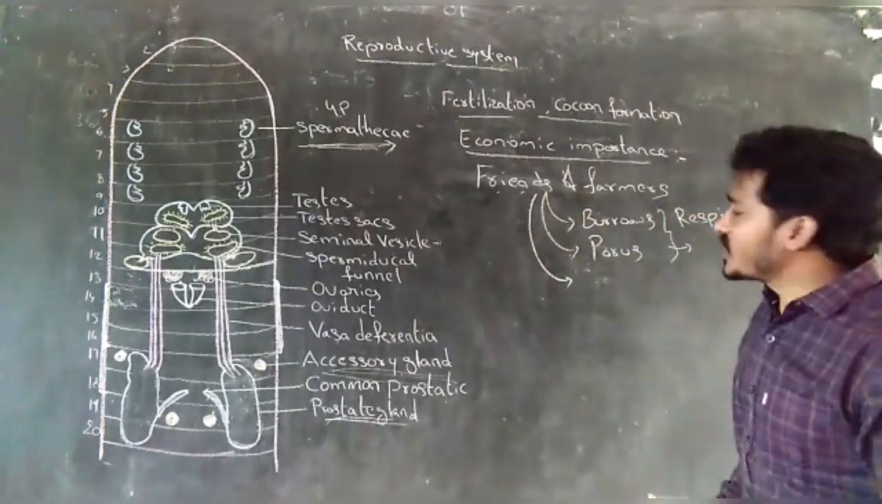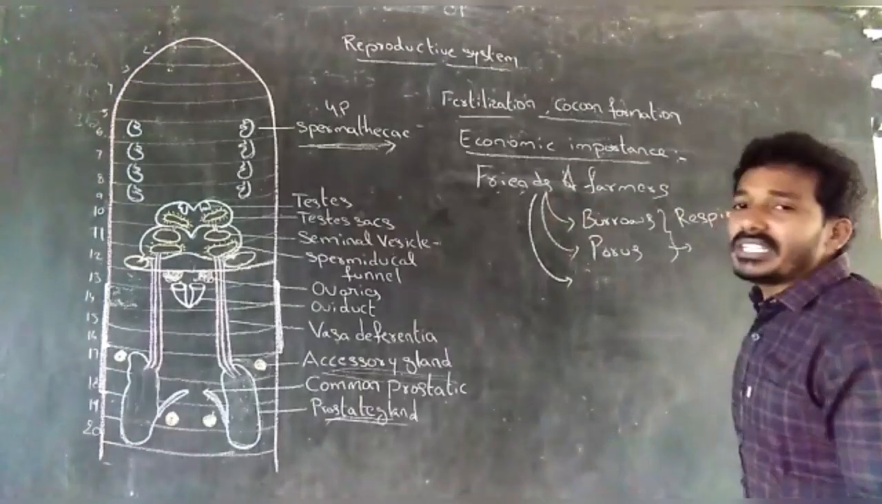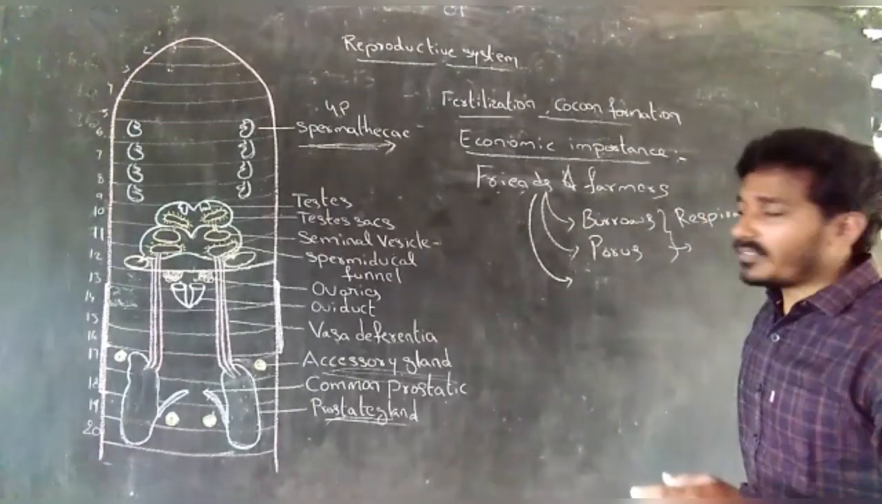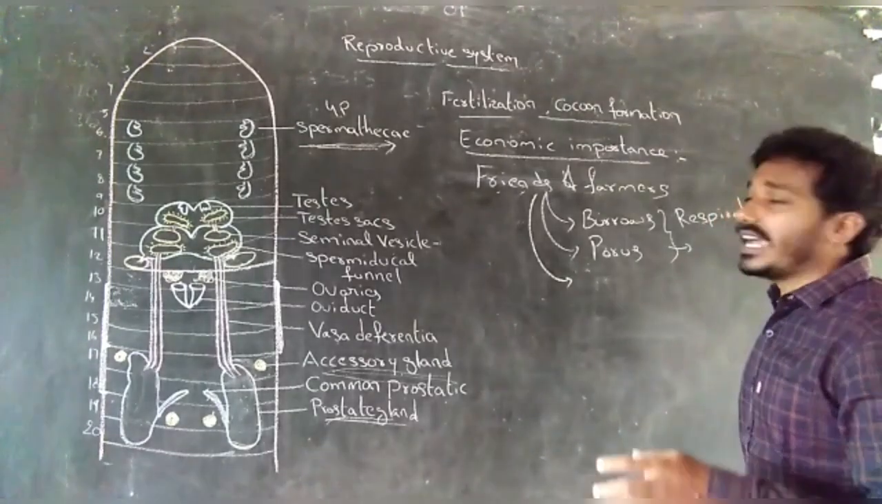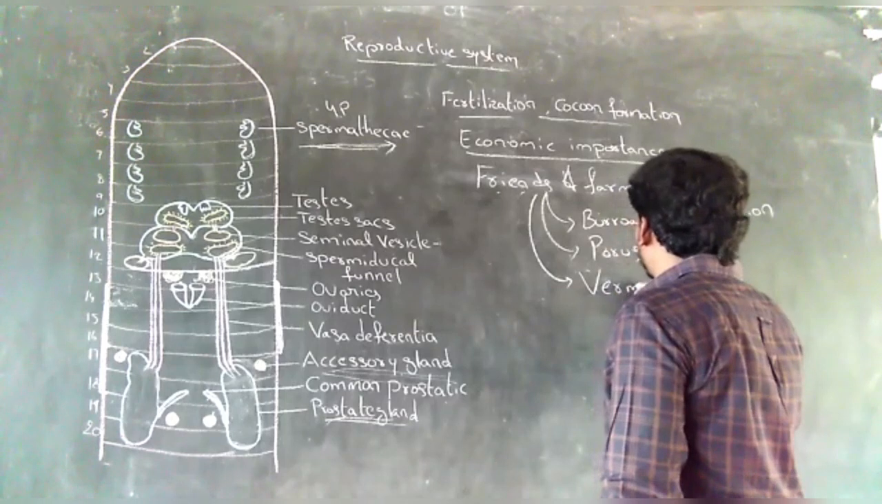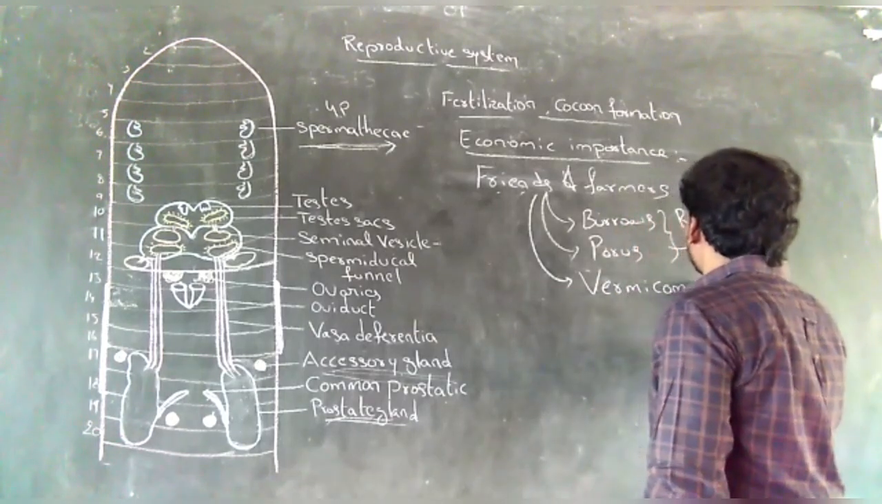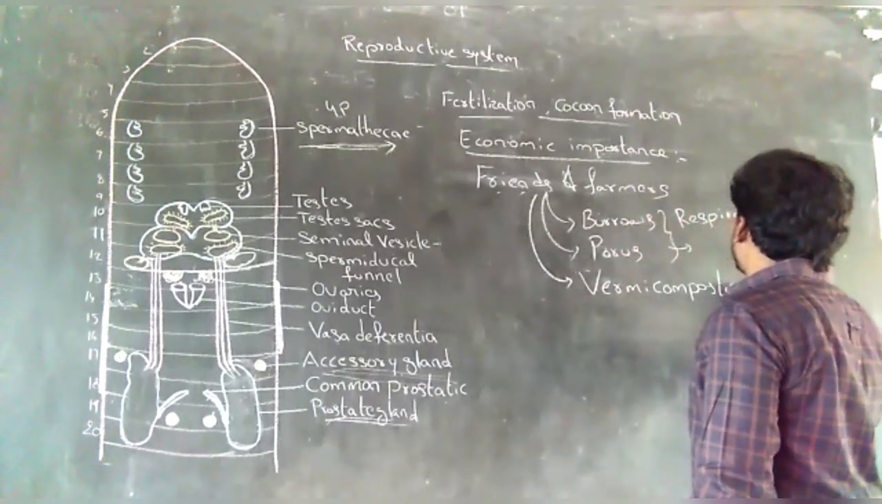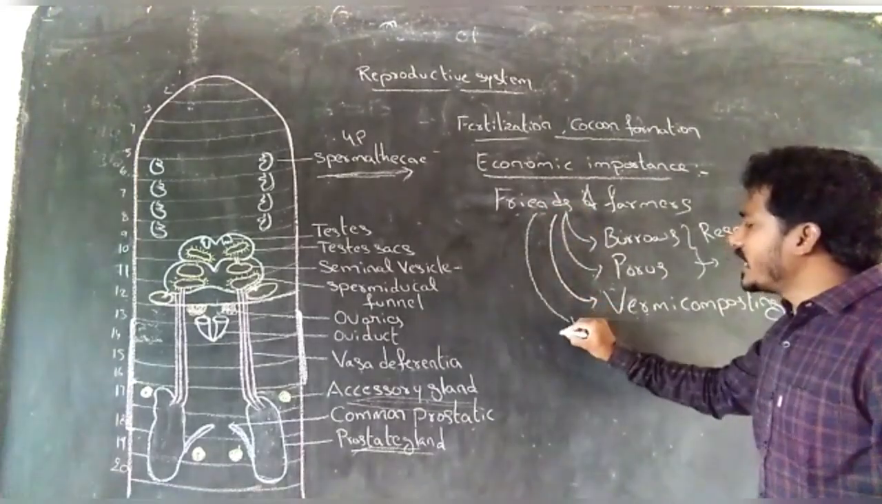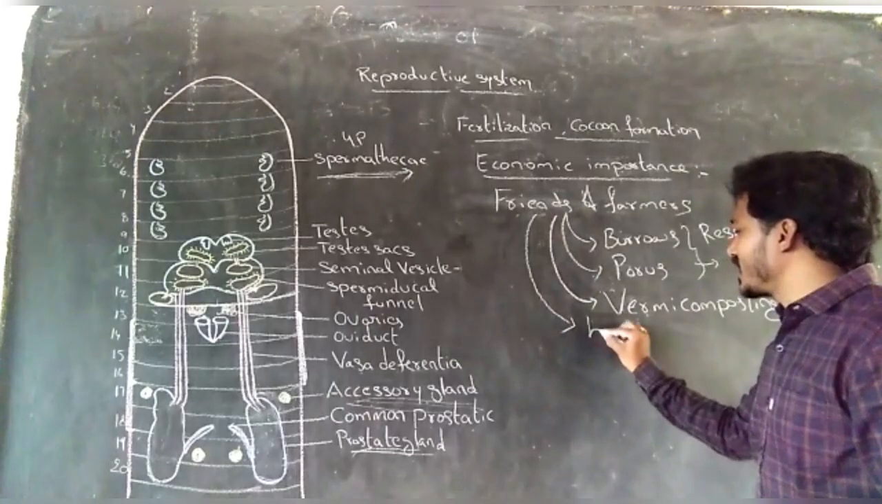Earthworms also increase the fertility of soil. The process of increasing the fertility of soil by earthworms is called vermicomposting. They are also used as bait in catching fishes.